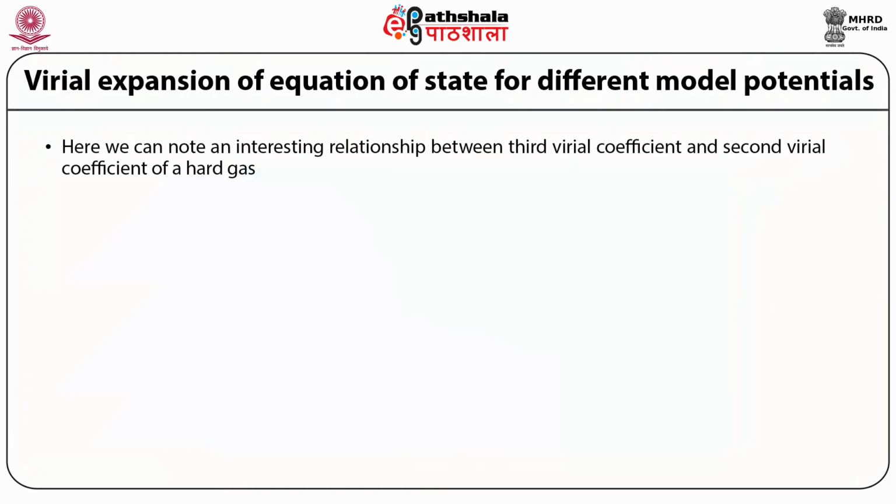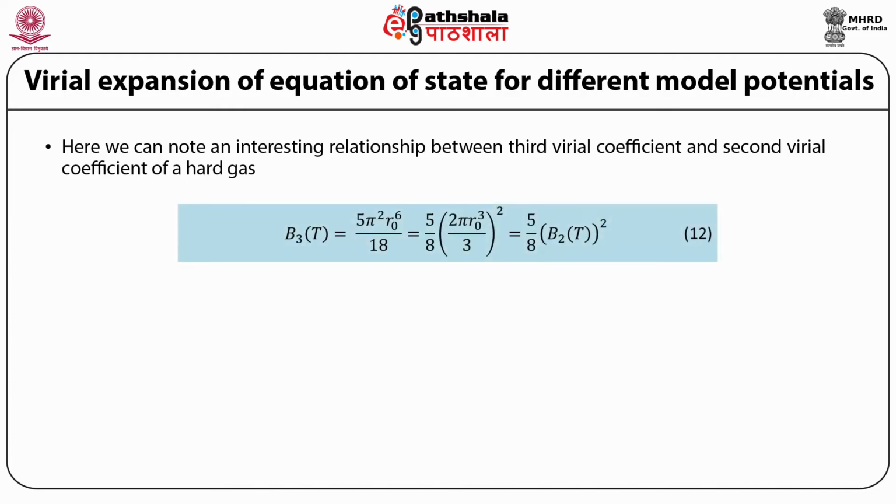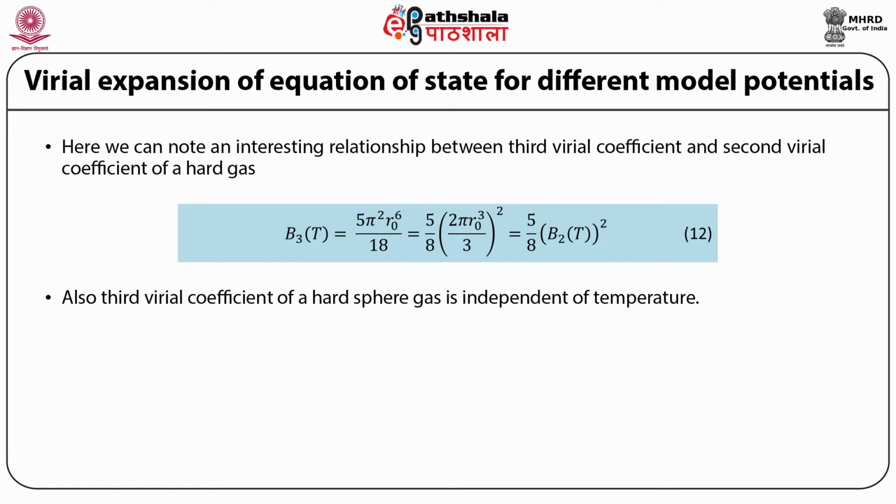Here we can note an interesting relationship between the third virial coefficient and the second virial coefficient of a hard sphere gas, that is B3(T) is equal to 5π²r0⁶/18, which is 5/8 multiplied by (2πr0³/3)², which is equal to 5/8 multiplied by the square of the second virial coefficient. Also we note that the third virial coefficient of a hard sphere gas is independent of temperature.